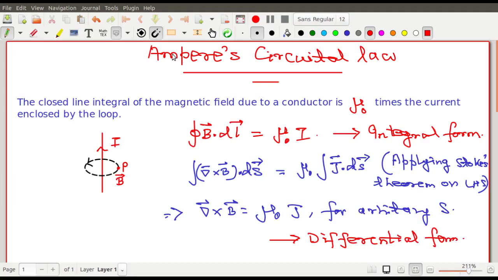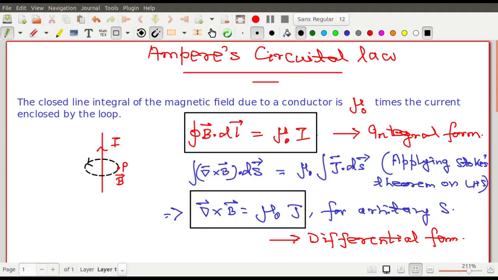In your higher secondary classes, you have gone through the integral form only. But over here you also come across the differential form. So you come across both of these two forms. I ask you to go through the statement and the form once through the books that are available to you. So from those books you go through the statements once again. You also go through your higher secondary textbooks.